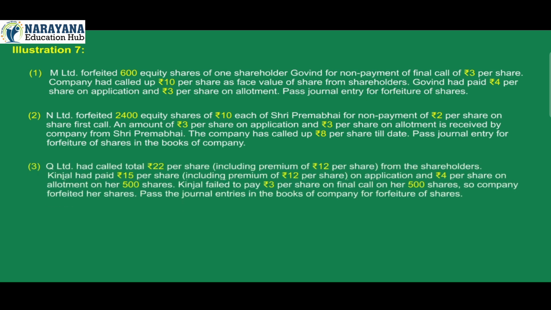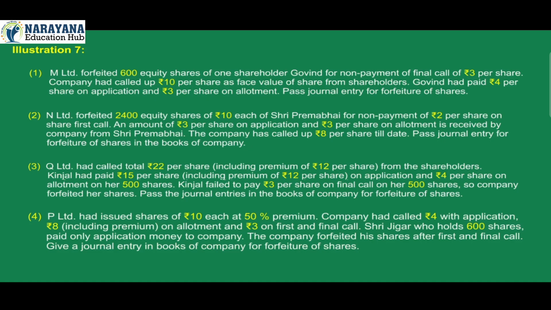3. Q Limited had called a total of Rs 22 per share, including premium of Rs 12 per share, from the shareholders. Kinjal had paid Rs 15 per share, including premium of Rs 12 per share, on application and Rs 4 per share on allotment on her 500 shares. Kinjal failed to pay Rs 3 per share on final call on her 500 shares, so the company forfeited her shares. Pass the journal entries in the books of the company for forfeiture of shares.